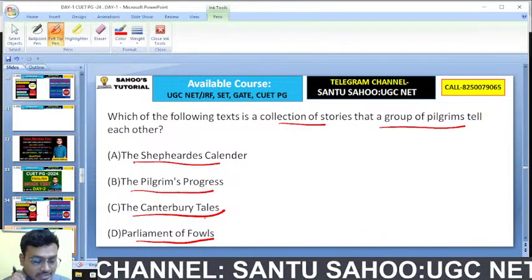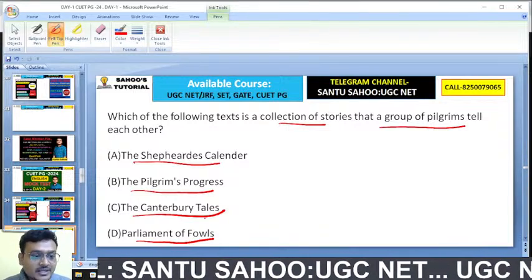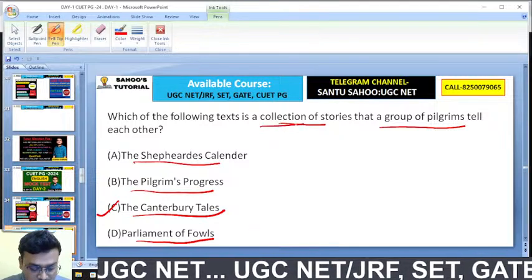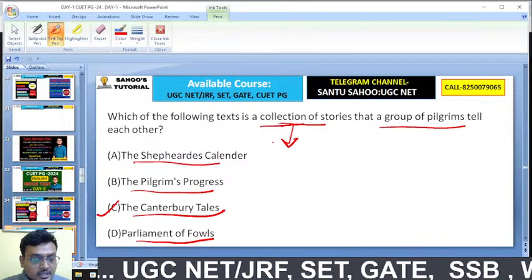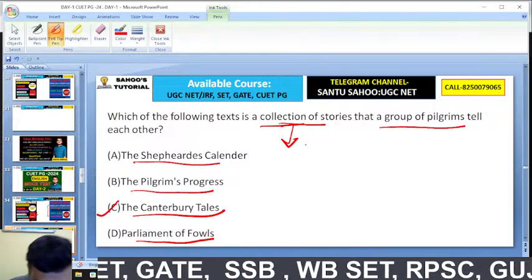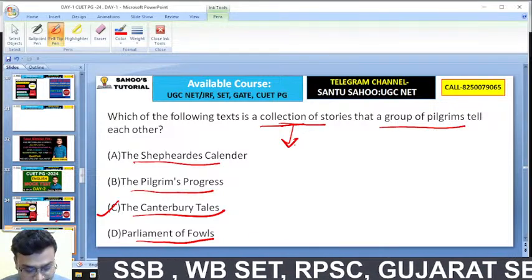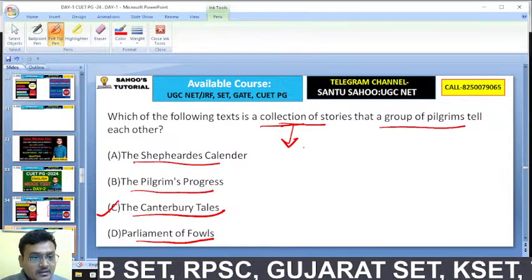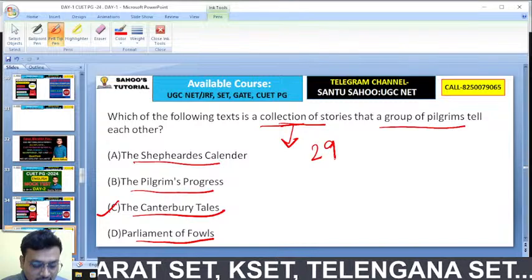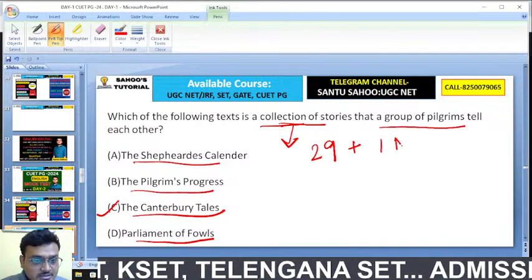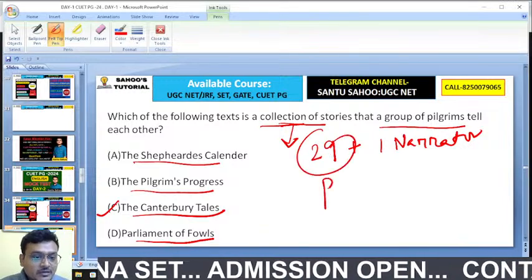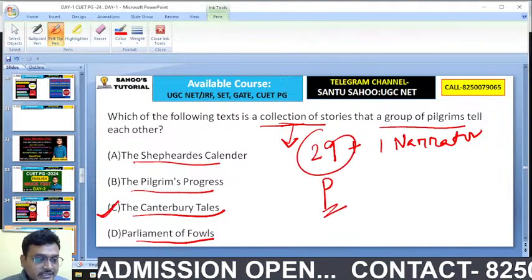Okay, so exactly Dheeraj, it's the Canterbury Tales here. A collection of stories, exactly. And how many pilgrims were there? Good evening, Saurabh. There were 29 pilgrims and one narrator. So 29 pilgrims and one narrator in the Canterbury Tales.